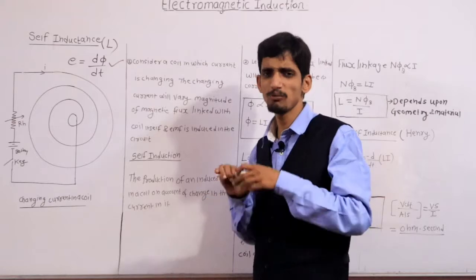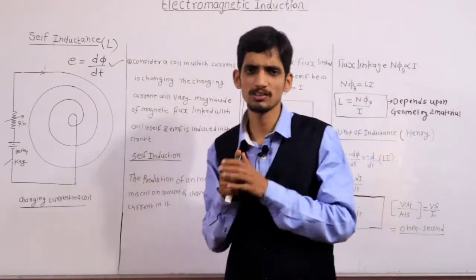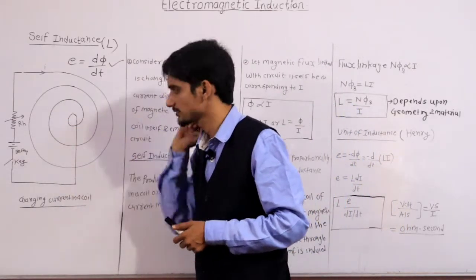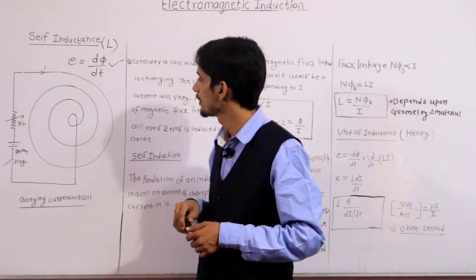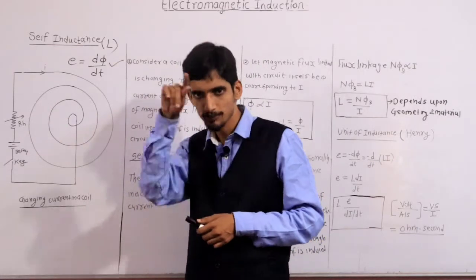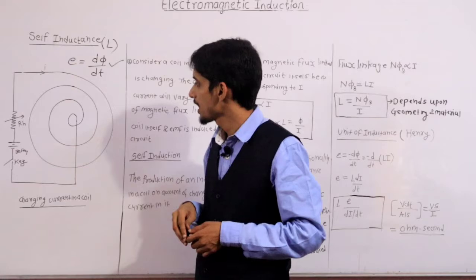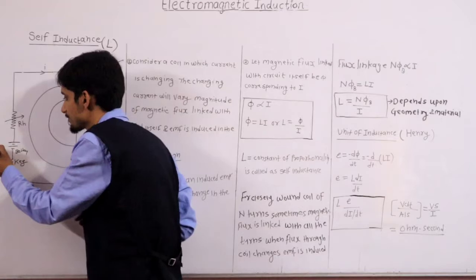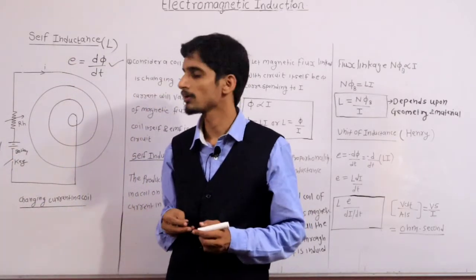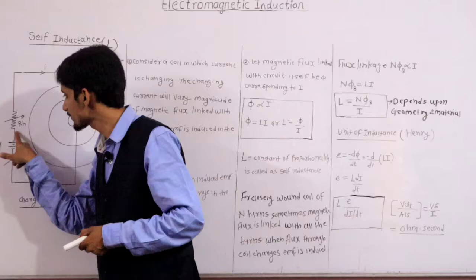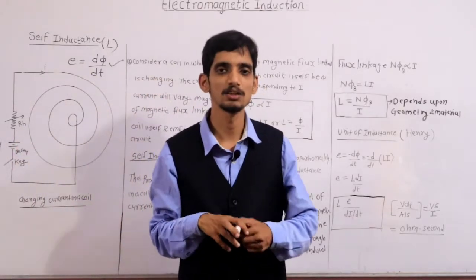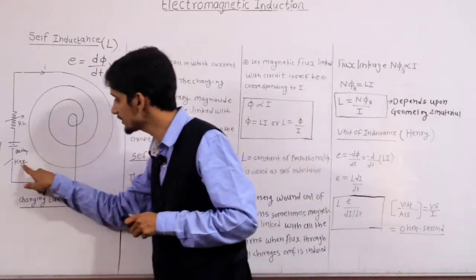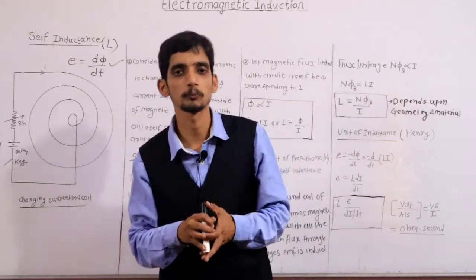Suppose, consider, first we will discuss some simple experiment and afterwards we will go towards derivation. Consider this is a coil, a circular coil. Actually it is a straight coil, we have wound it in the form of circular shape. This coil is connected to a battery of voltage V, which is DC voltage, and this variable resistor, rheostat, is connected to adjust the resistance and current in that particular coil, and here is the key which is initially open.